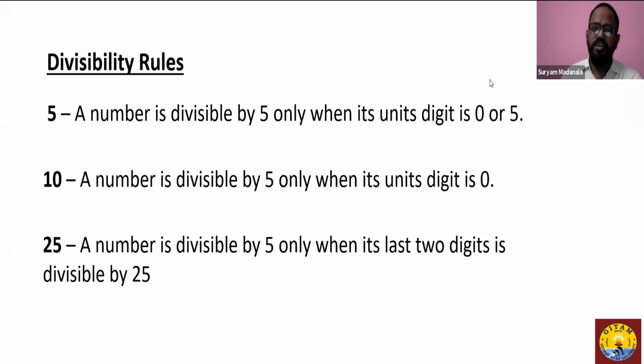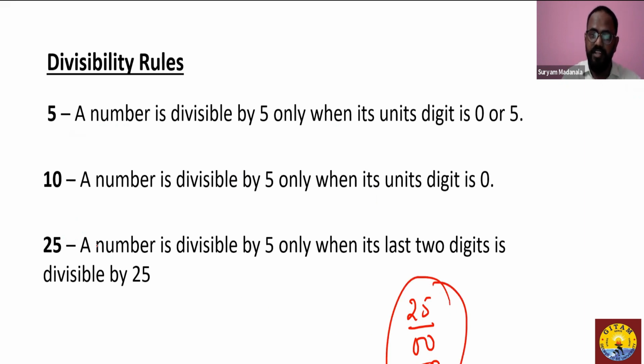Now the divisibility rules of 5, 10, and 25 are pretty easy to identify. You all see that multiples of 5 always end with either 0 or 5. So if a number ends with 0 or 5, it is definitely divisible by 5. When it comes to 10, it has to always end with 0. When it comes to 25, if a number ends with 25, 00, 50, or 75 as its last two digits, then it is definitely divisible by 25.